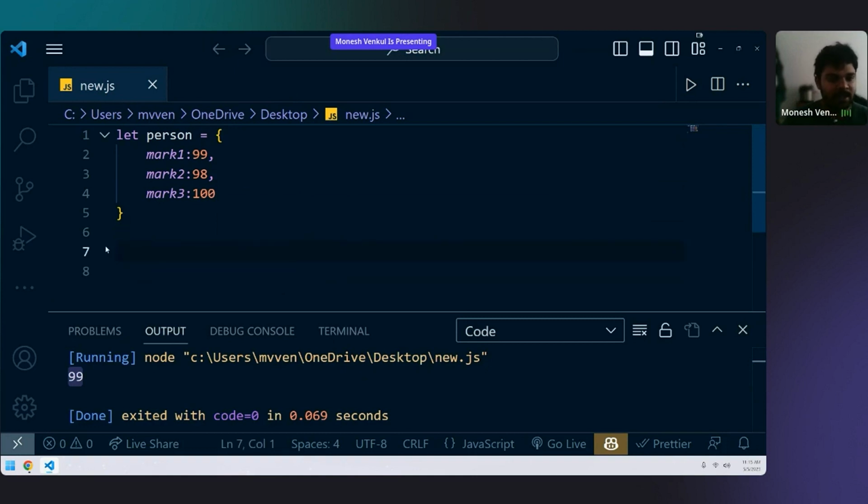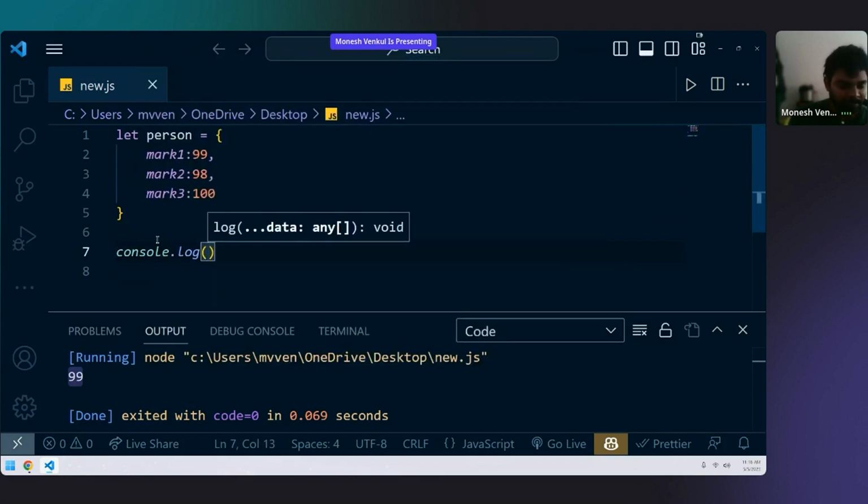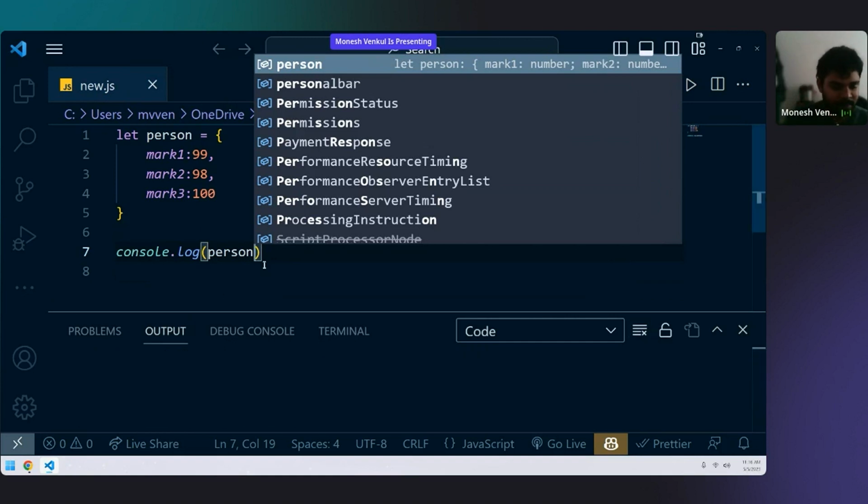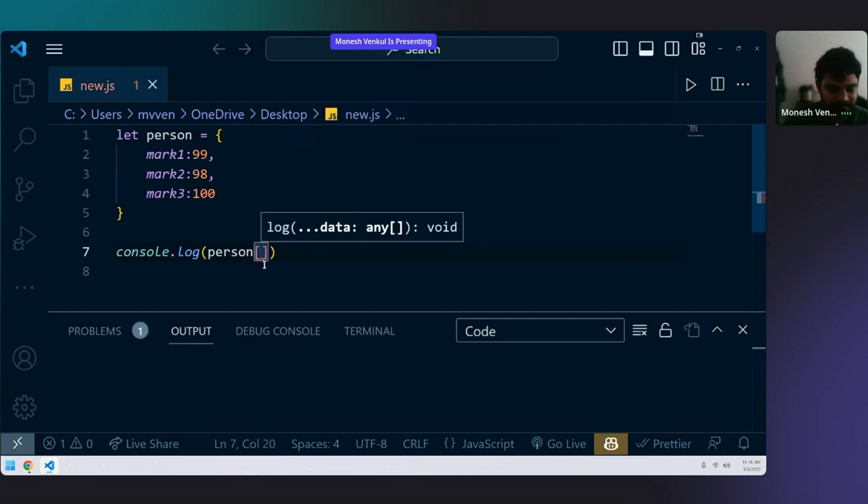You all know what an array is. That is good. Now how about an object? How to do it in an object? Console.log person. Now here you can do two things. There are two ways to access a value of an object. I'll show you the first way. Person.